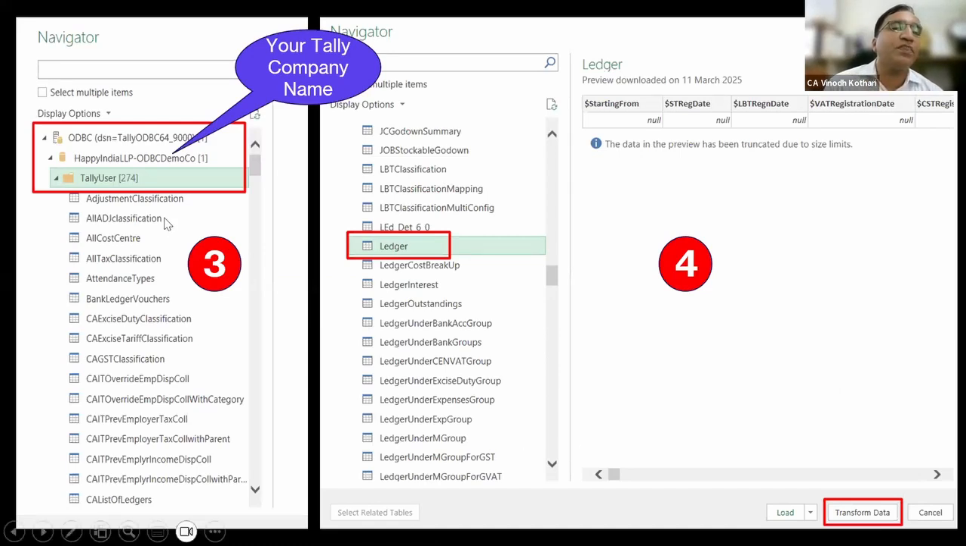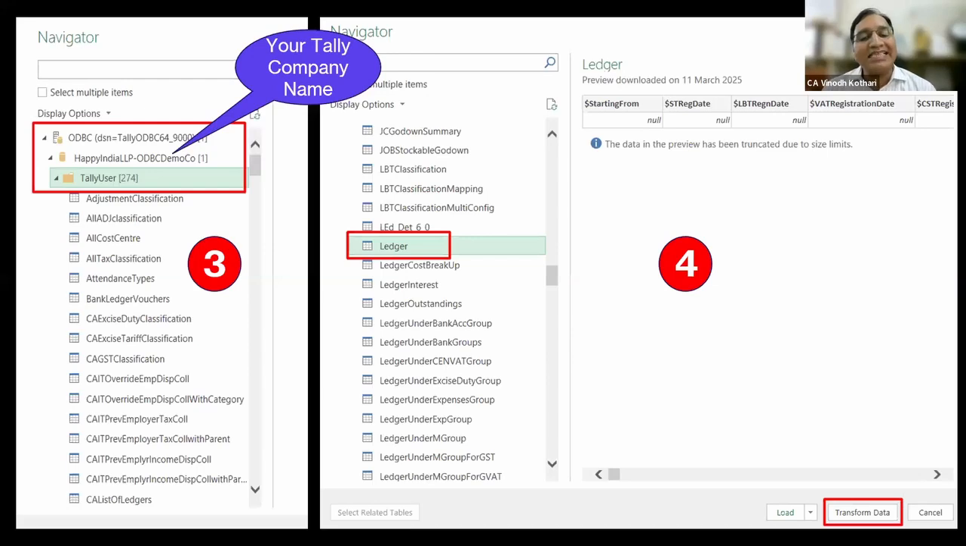First part, you will see the company name which is open. Whatever company name is in your Tally, that company will be there. You have to double click and you will get the Tally users. Now, so many tables are there. There are hundreds of tables, and every table has hundreds of columns. From these hundreds of tables and hundreds of columns, I need 5 or 6 details.